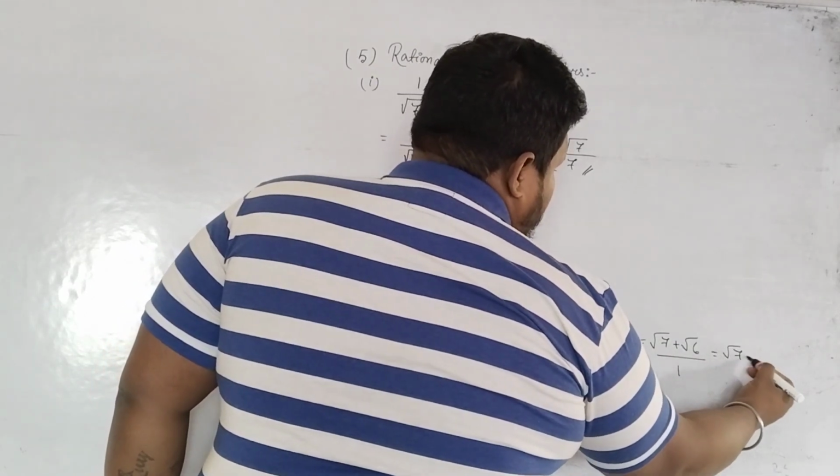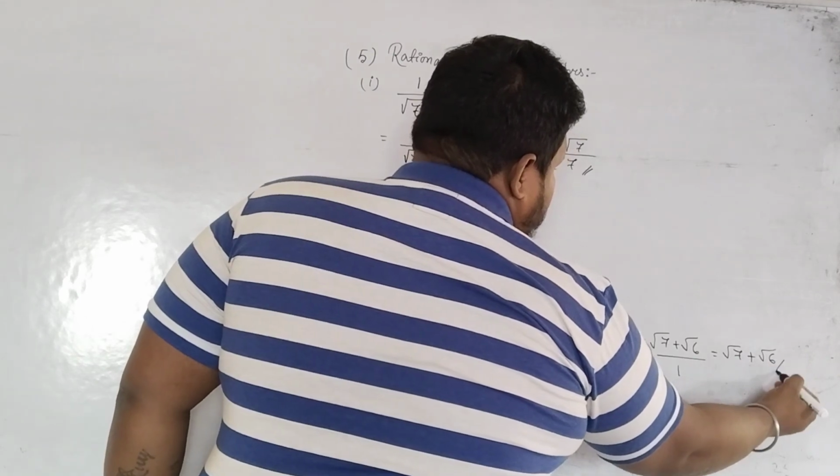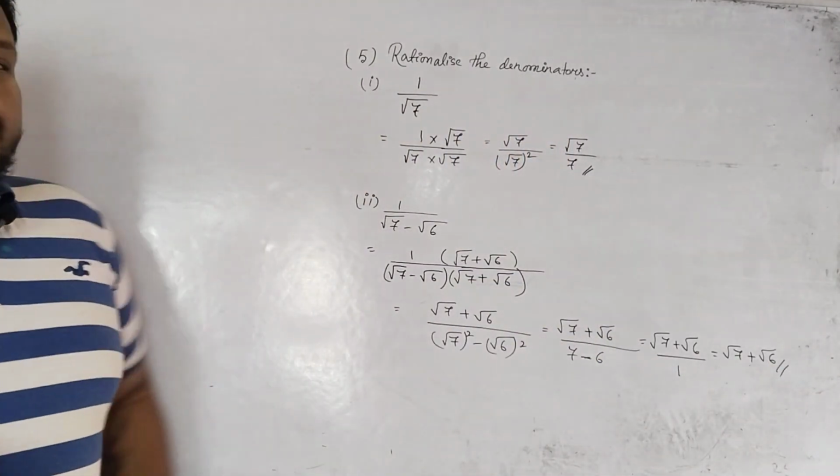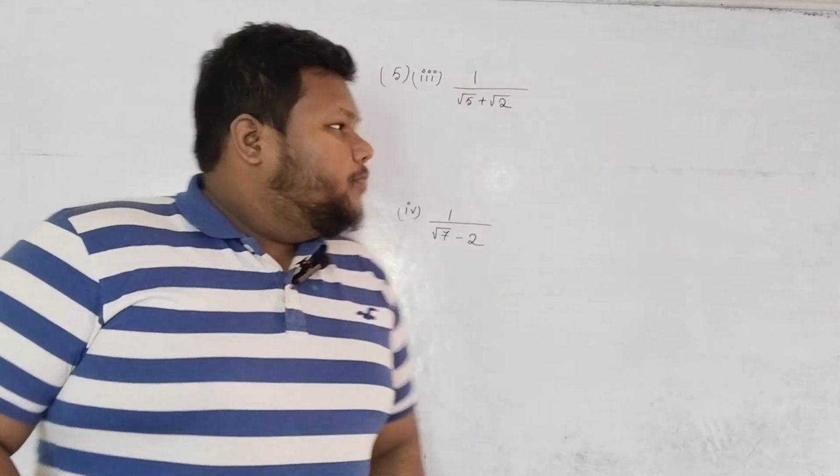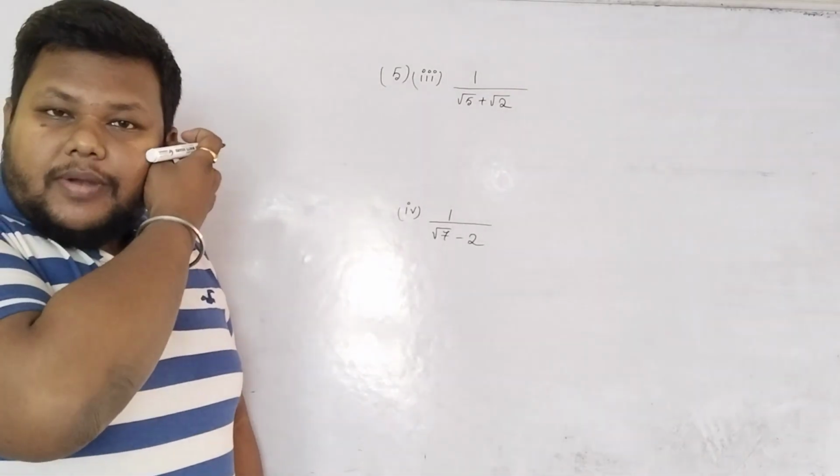So your answer is root over 7 plus root over 6. Okay, I hope it is clear. Let us move to the next question. 3: 1 by root over 5 plus root over 2.